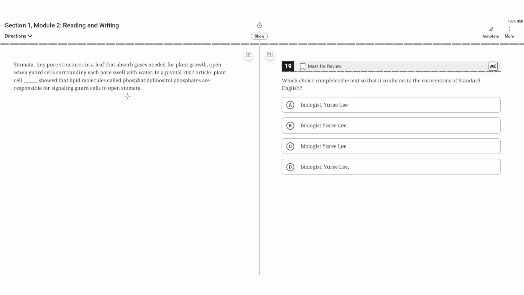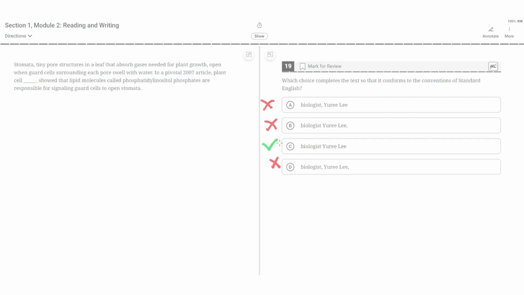So a key aspect here is that there is no punctuation needed to separate the proper noun Yuri Lee from the title Plant Cell Biologist. Therefore, A, B, and D are incorrect because they all include some form of punctuation. But C is correct because it has no punctuation.